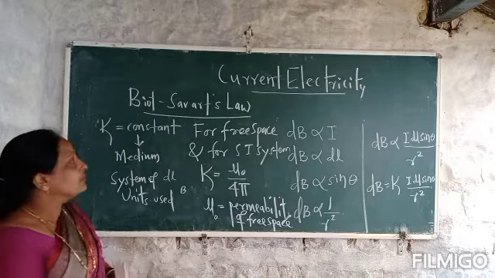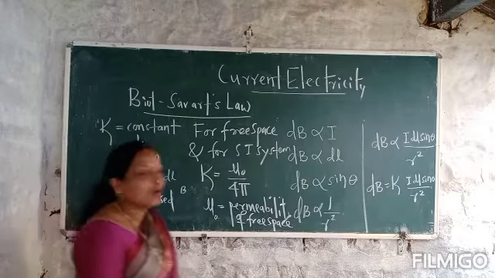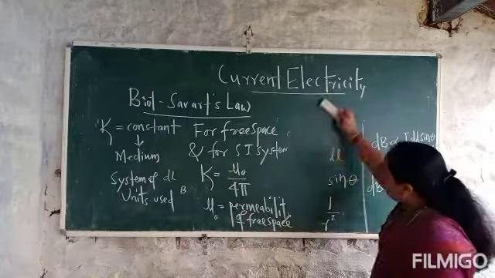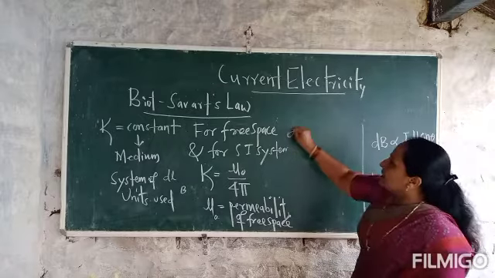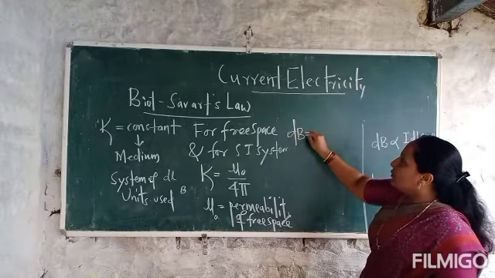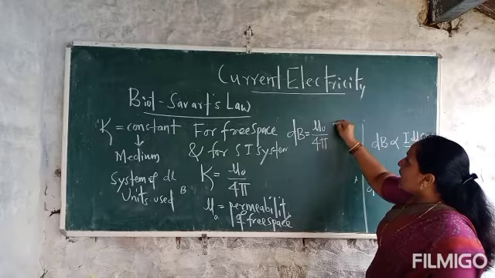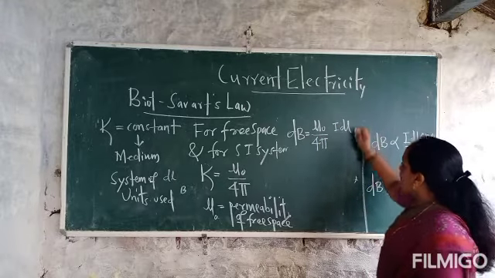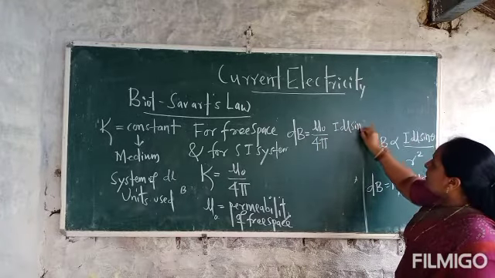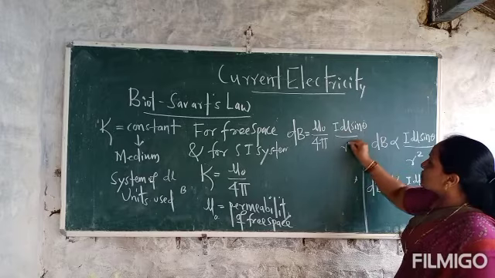Therefore, this Biot-Savart law can be written as dB is equal to mu naught divided by 4 pi, I dl sin theta divided by r square.